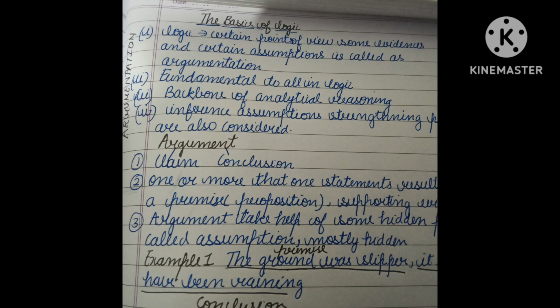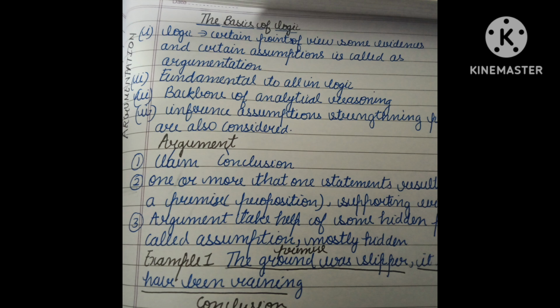So, I have concluded the first passage in 4 points. It says that a logic with a certain point of view and some evidences and certain assumptions is called an argumentation. So in analytical reasoning and logical reasoning, it is very important to note that we have a certain point of view which we think will be correct on the basis of logic, and evidences here means that you have some lines provided in the passage that indicate that this option will be correct, and obviously the assumption.